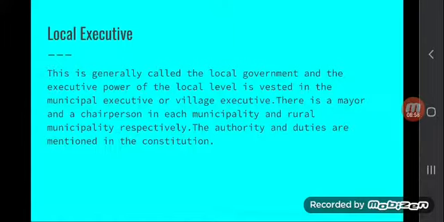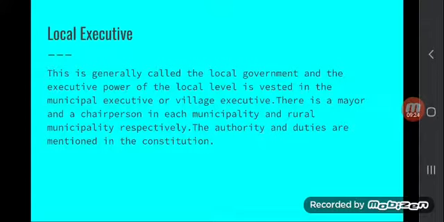And as Nepal is a federal democratic republican country, there are 3 types of executive, 3 types of government. That is the federal government in the center, in Kathmandu, the provincial government in each province of the country, and the local government in local bodies, at the local level.